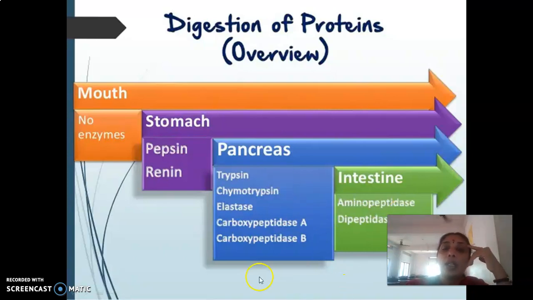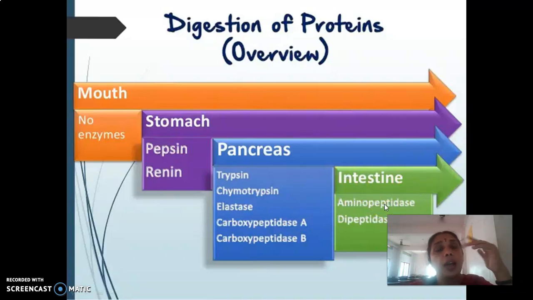Now these almost digested products enter into the intestine, where they are acted upon by another exopeptidase, the aminopeptidase. A typical example is leucine aminopeptidase, LAP. If the N-terminal has leucine, then it is acted upon by leucine aminopeptidase.